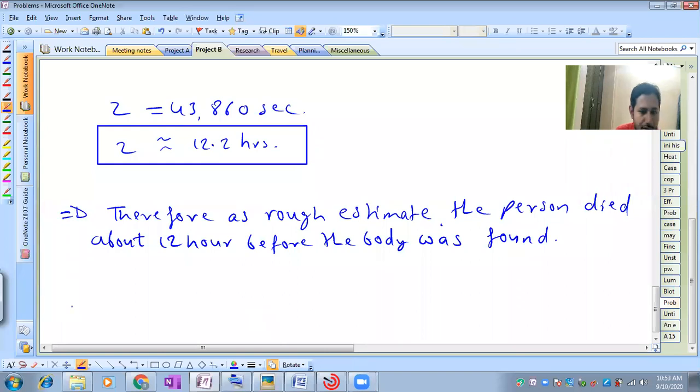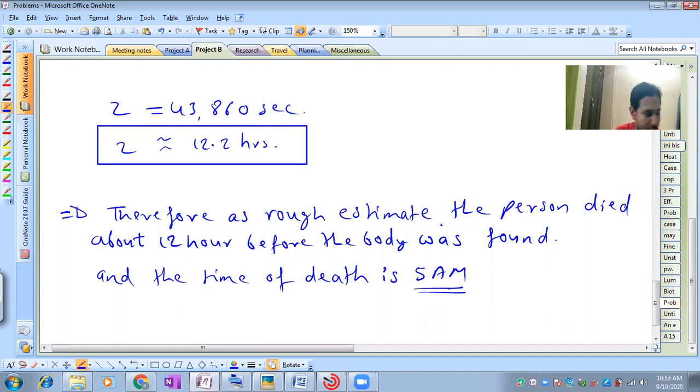And the time of death is 5 a.m., as the body was found at 5 p.m.